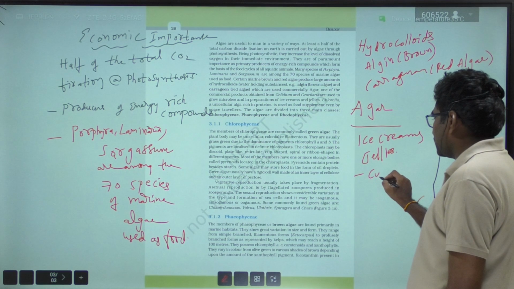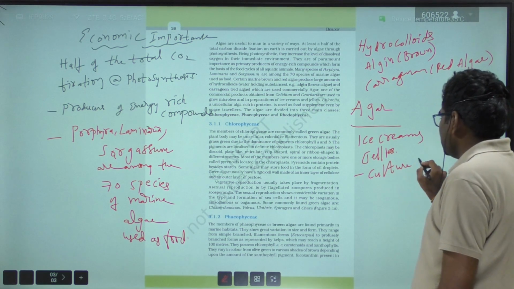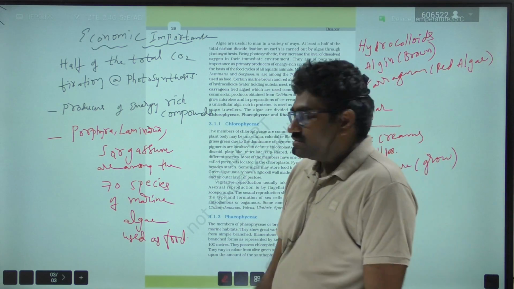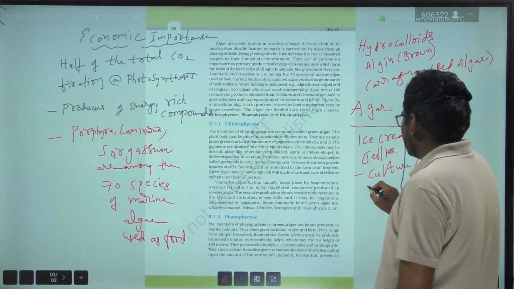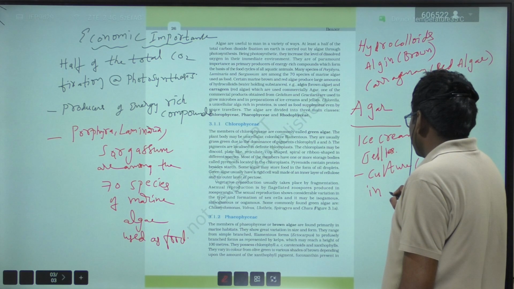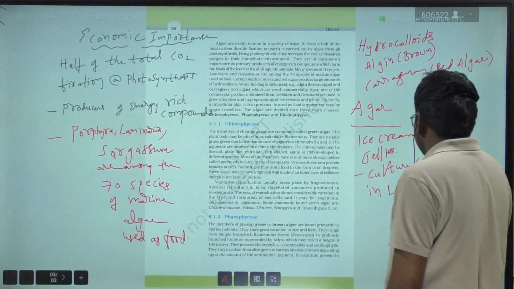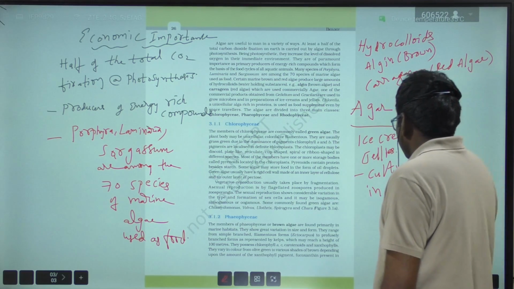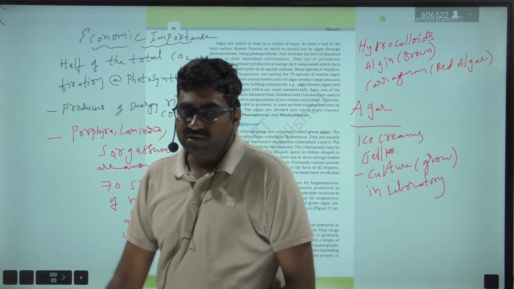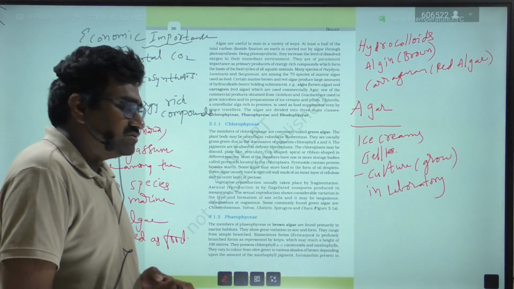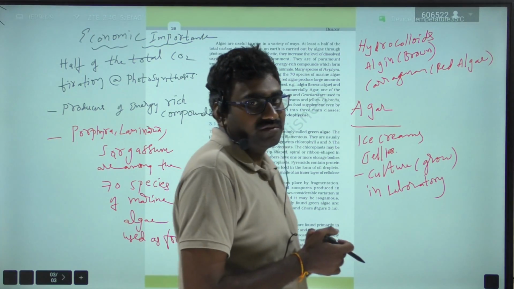Culture means grow. So this agar is used in laboratory environment as a nutrient medium.